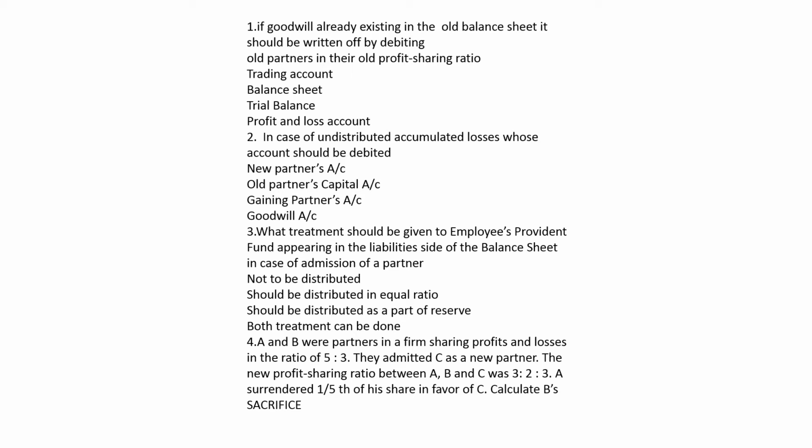So A is sacrificing 1/8, and C's share is 3/8. So 3/8 minus 1/8 would be A's sacrifice, and the remaining would be B's sacrifice. Calculate B's sacrifice. We have to calculate it.